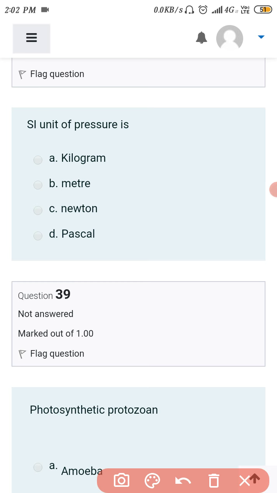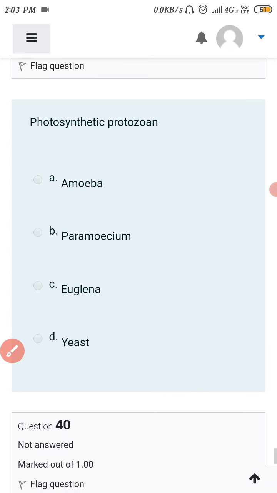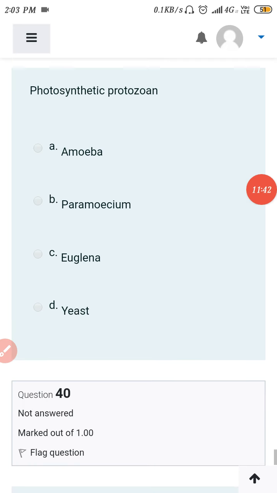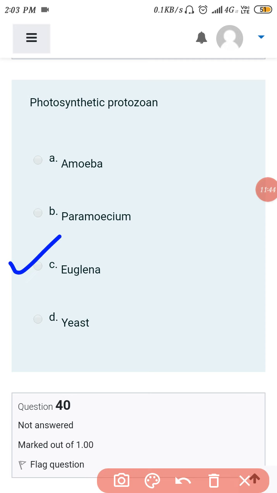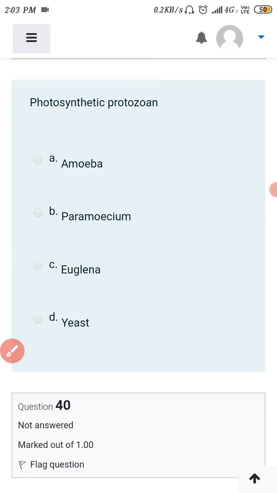What is the SI unit of pressure? Pressure has the unit of Pascal, so D is the option for this. And for photosynthetic protozoans, Euglena is the correct answer because they have chlorophyll-like pigments, so they can easily photosynthesize. Okay, so Euglena is the correct answer for this.